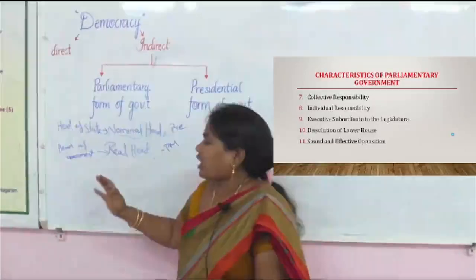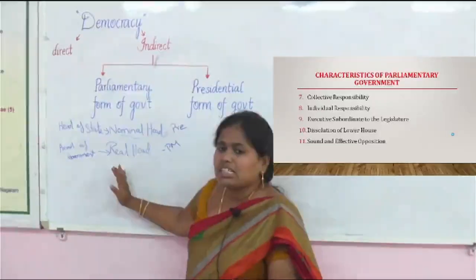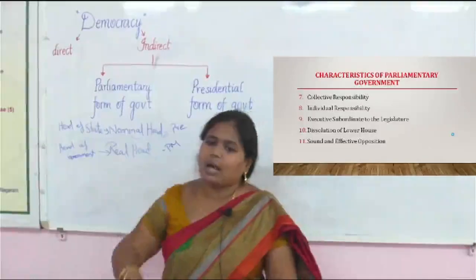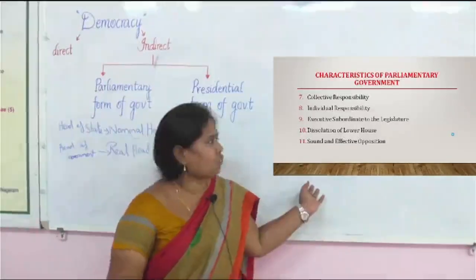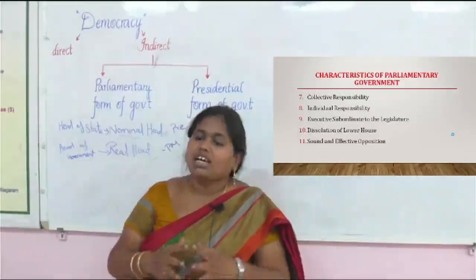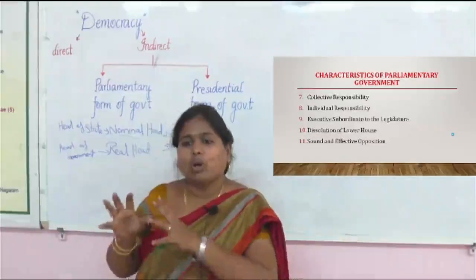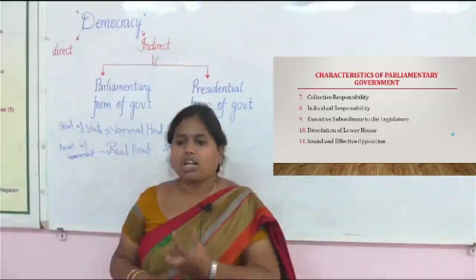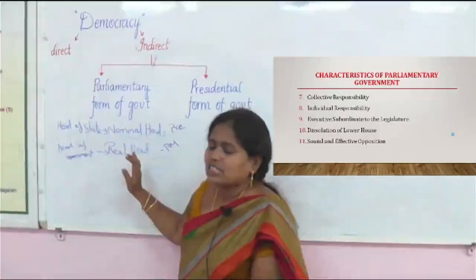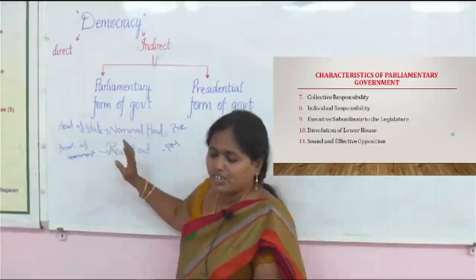Okay. So if anything goes wrong, all the ministers are responsible for their decision. In the same way, we can compare this with the presidential form of government, where if something goes wrong, the total blame goes to the legislature only, or any one party, because the executive body is different and the legislative body is different. Here it is not possible; all the ministers are responsible for their decision.